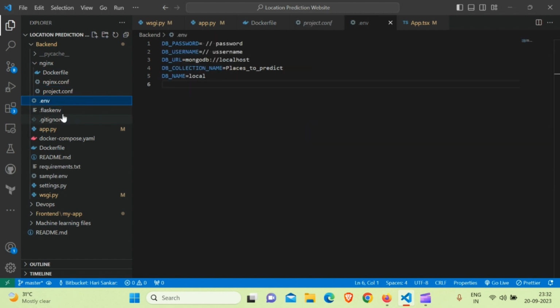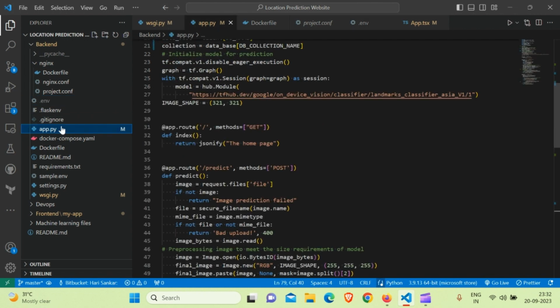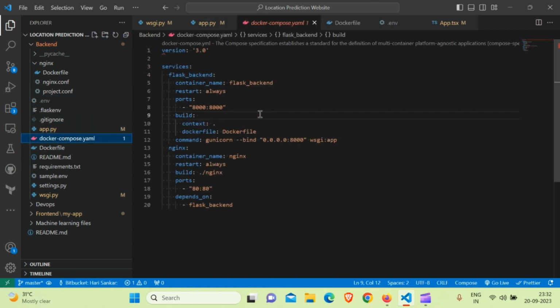So that's an environment file we discussed in the previous video. And as a Docker compose file, there are two services that have been bundled up. The Flask backend, which is the container name, and restart always actually checks for changes and restarts if the container is down or if any changes are made, it will always restart. Similarly it is done for Nginx.